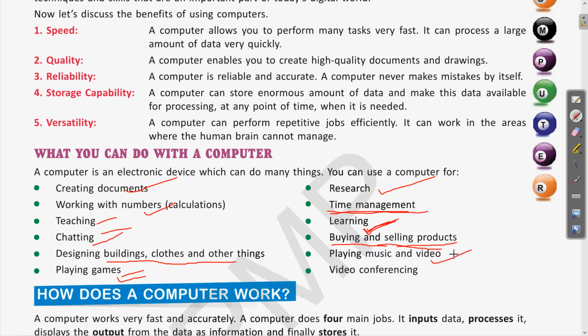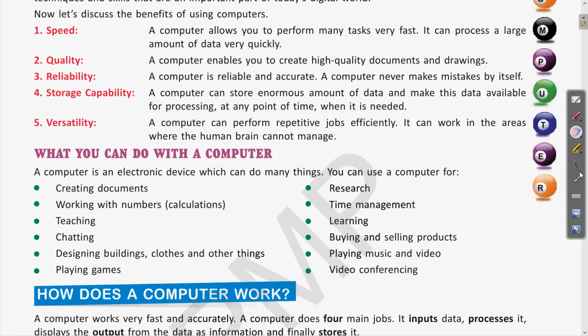Then OTT platforms where you can watch TV series and other online movies. So these are all examples of the entertainment purposes of the computer. Then for communication, we can use video conferencing and online chat. So this way computers are useful for communication also.